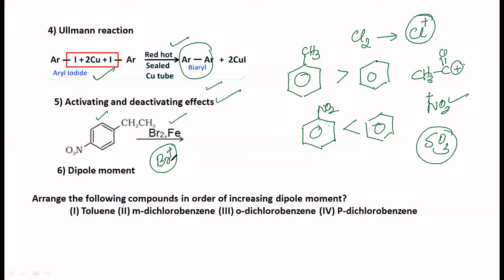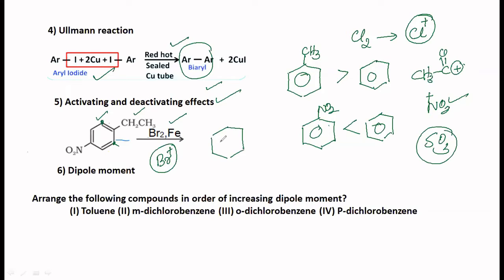Which position should it go to? Any student can help me out with this? Activating and deactivating effects. If you want to put Br plus, where do you put it? You can show it to me in the benzene ring. Alkyl groups are ortho-para directing. Para position is occupied. Only ortho position is left. Nitro group is electron withdrawing, therefore meta directing. So this position, for two reasons, it is activated. Whether you put it here or here, yes, very good, that's correct, both are the same. So perhaps you will get this compound.